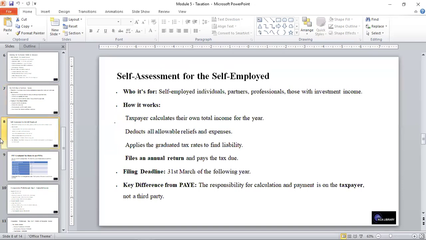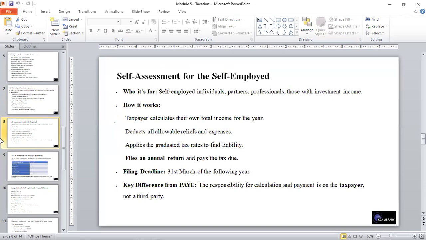Looking at the self-assessment for the self-employed, who is it for? It's for self-employed individuals, partners, professionals, and those with investment incomes. And how does this work?